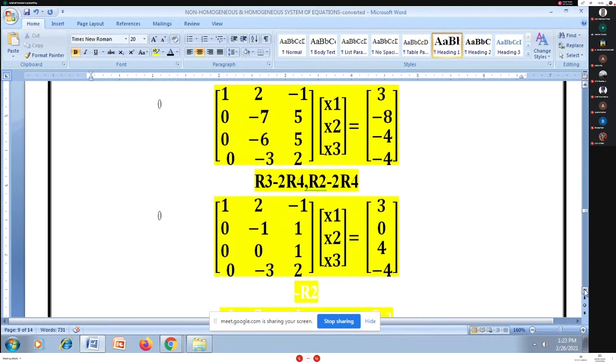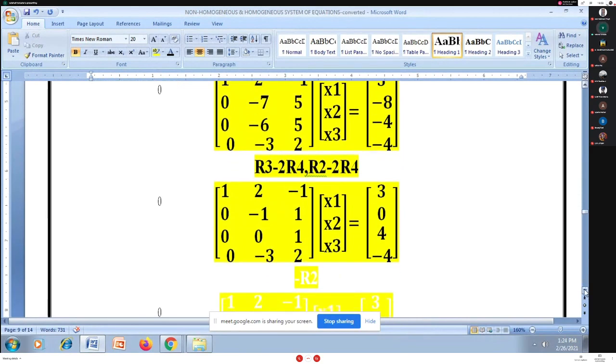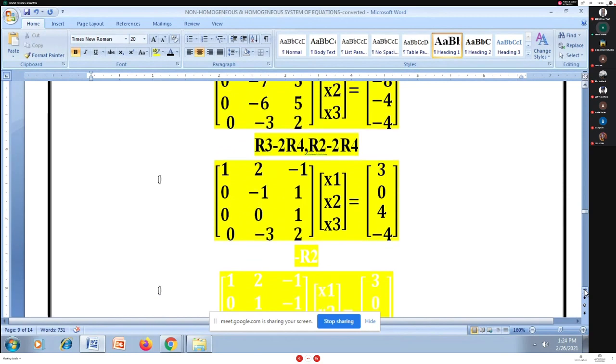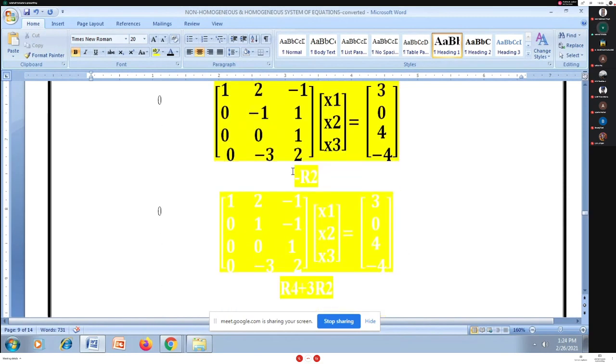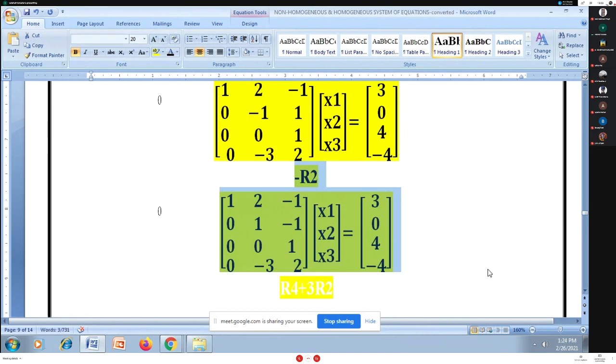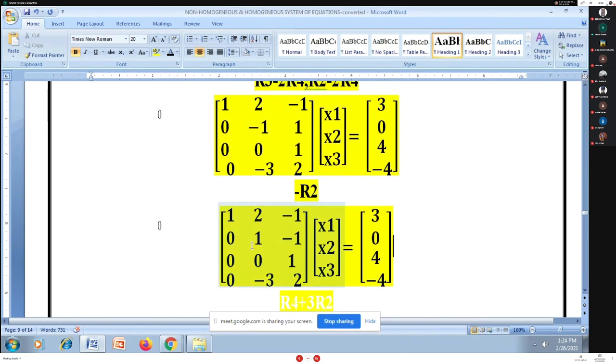Now I want the element at the (2,2) place to be 1, so I multiply R2 by minus 1, so it becomes 0, 1, minus 1, 0. The remaining entries I keep as they are.